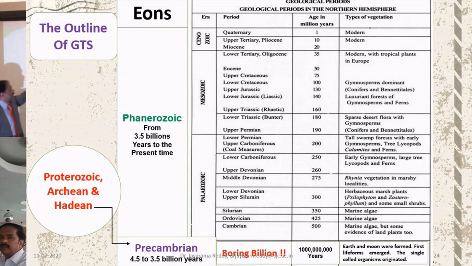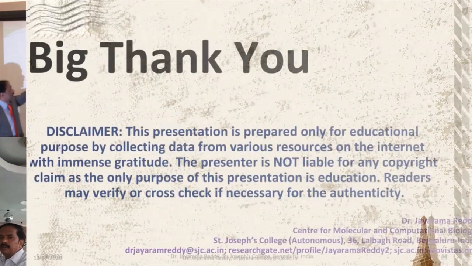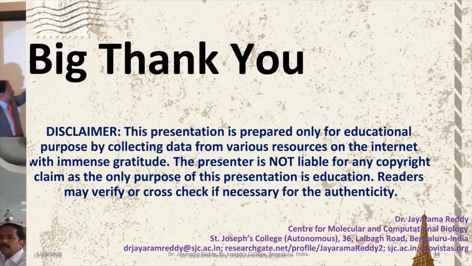During the Paleozoic era, most of the organisms evolved, as you can see here. In the Mesozoic era, luxuriant forests of gymnosperms and pteridophytes were there, and even the so-called dinosaurs were there in this period.